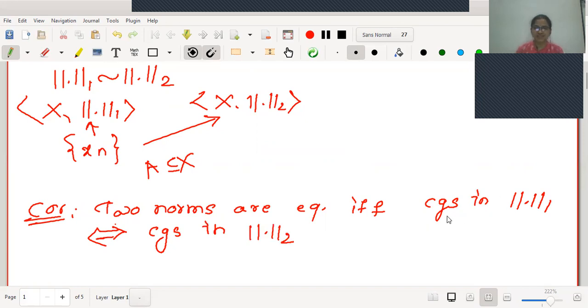That is, if we have a sequence which is convergent with respect to norm 1, then it is convergent with respect to norm 2, and conversely.